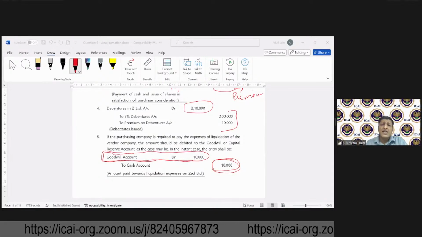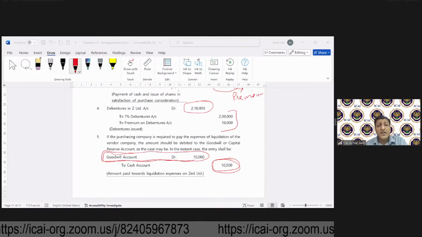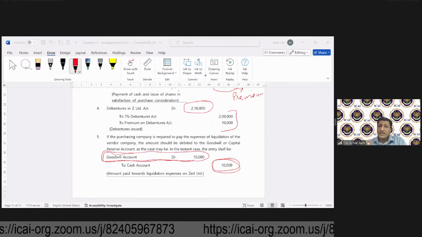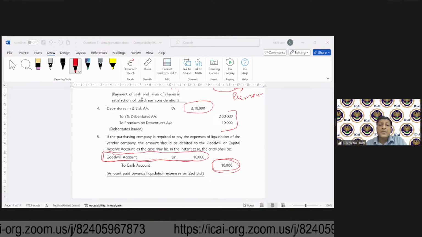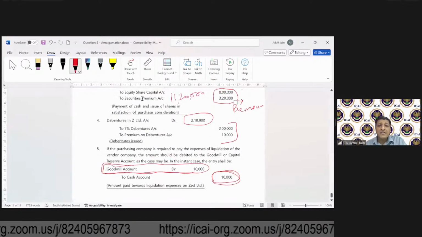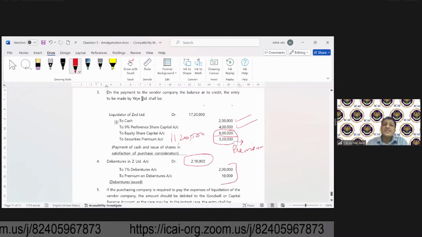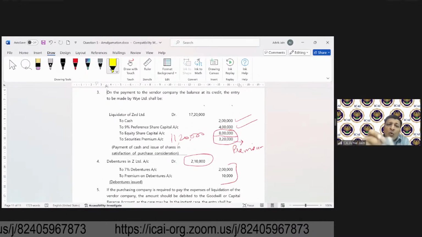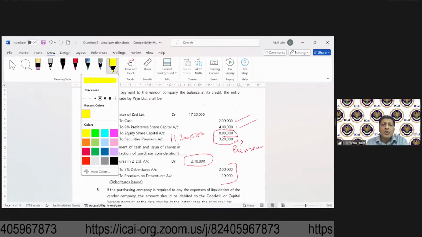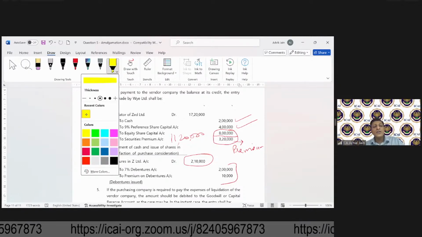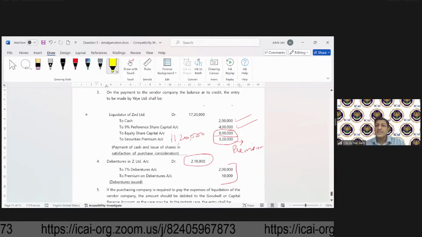Rashmi is asking, sir, security premium recorded by Z means transferor company. See, Z is the transferor company, but security premium recorded by Z will be incorrect. In this case, whose books of accounts are we looking at? We are looking at the books of accounts of the transferee company.